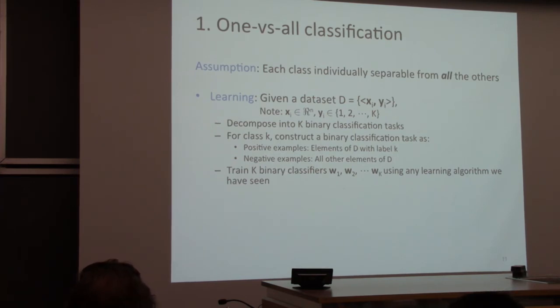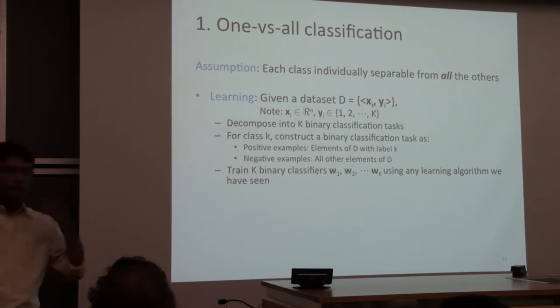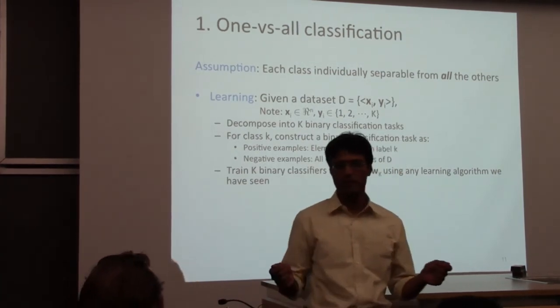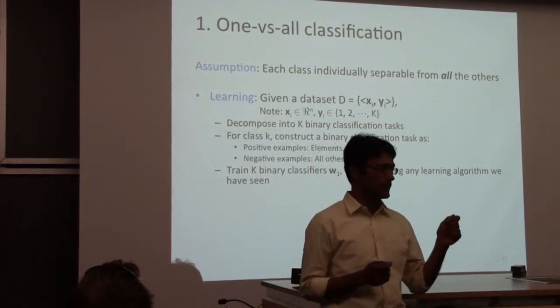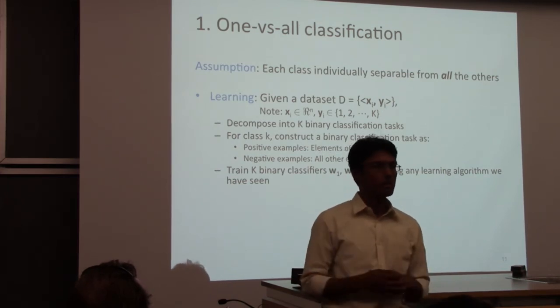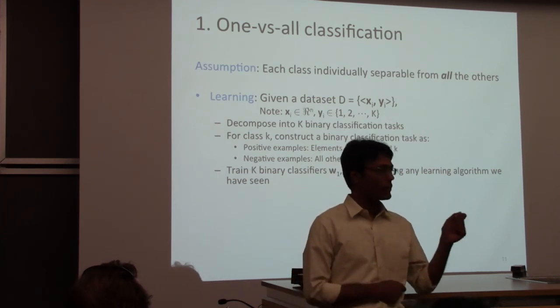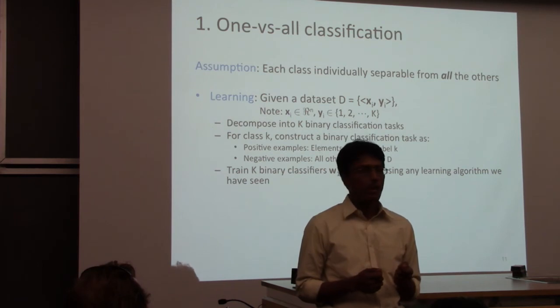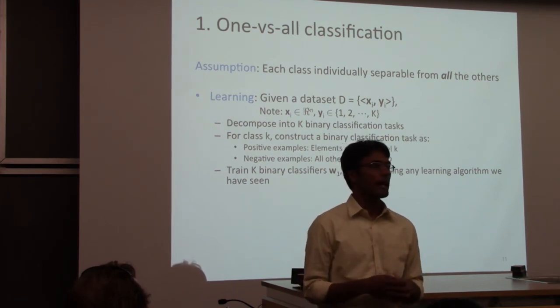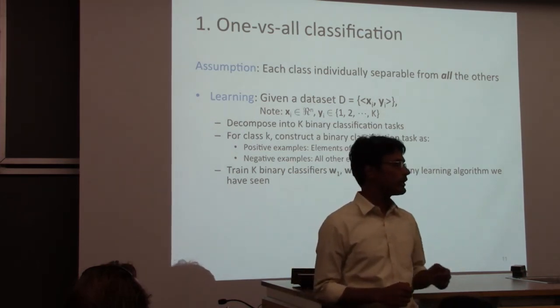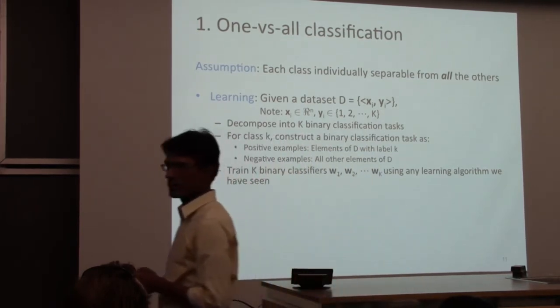What do you do if you get an example for which the number of these weight vectors that predict that they should get it is not equal to 1? Excellent question. Let me paraphrase the question and throw it out to the class. Let's say you've finished training. You have k experts, each of which can say whether this input should be assigned the ith label. Wi is an expert that can say whether an input should be given label i or not. And you get a new example at test time, and let's say both W1 and W2 lay claim to this example. W1 says this should be labeled 1. W2 says this should be labeled 2.